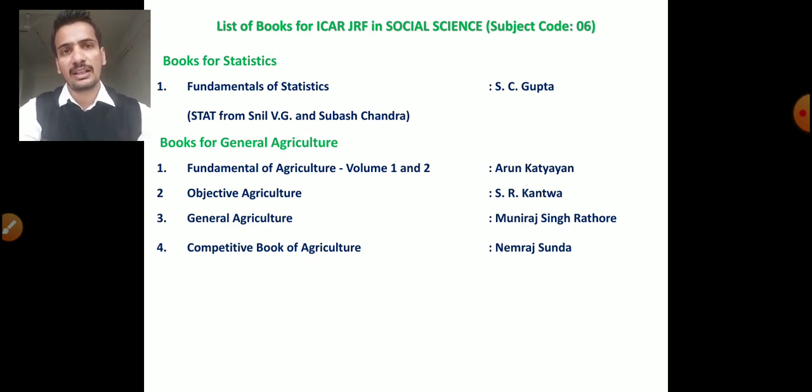Firstly read the theoretical part, write down your important notes in your notebook, then you go for the multiple choice questions. Then you can also read statistics from the book of Sunil Viji and from the book of Subhash Chandra. But just keep in mind, firstly you have to read the theoretical portion, and in the last you have to go for the objective.